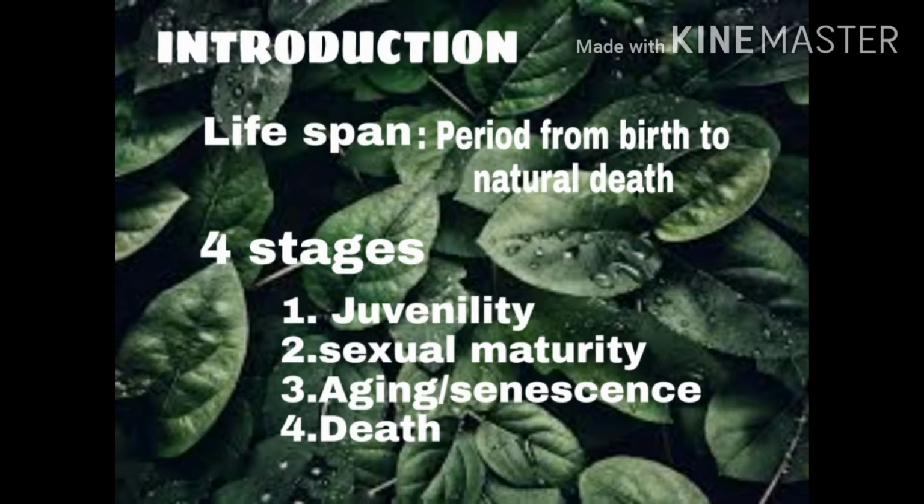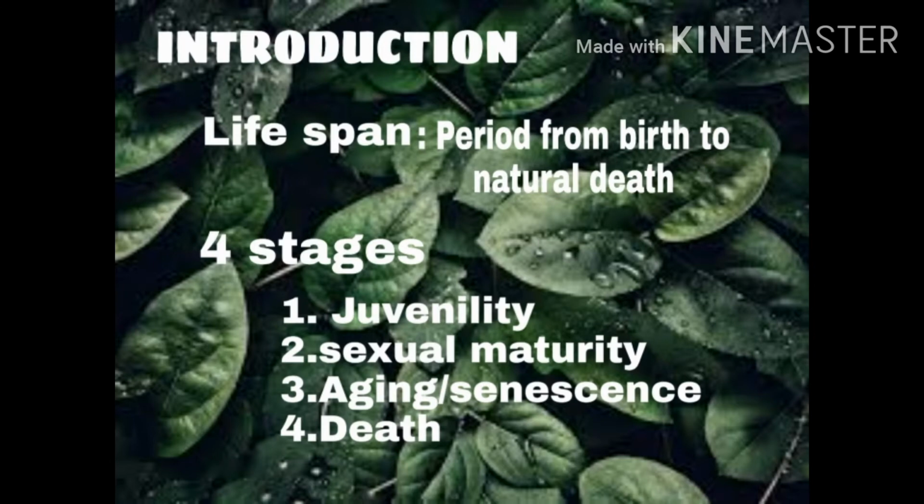Then comes aging, when a person becomes older. This stage is also called the senescence stage or phase. And at last it is death. An individual will undergo death, or a person will die. So that is the fourth stage. These are the four stages: juvenility, sexual maturity, aging or senescence, and at last death.